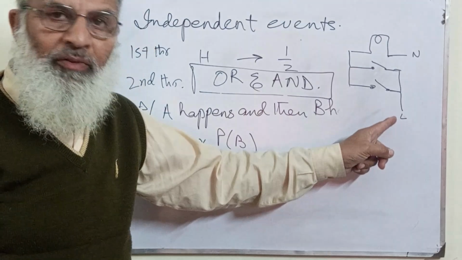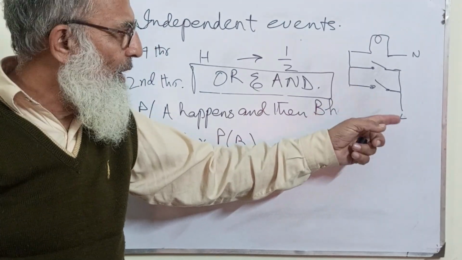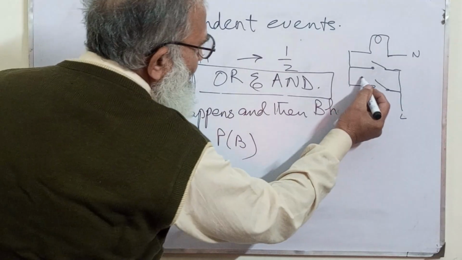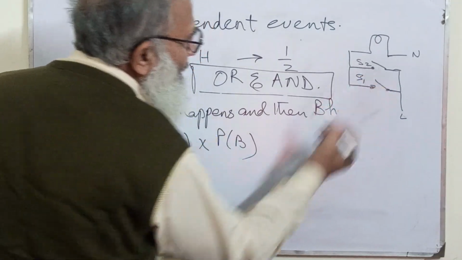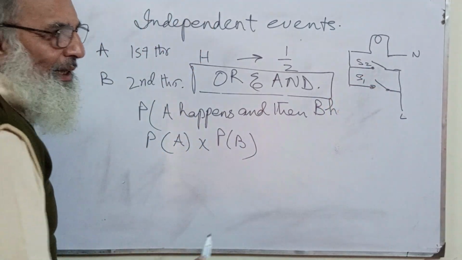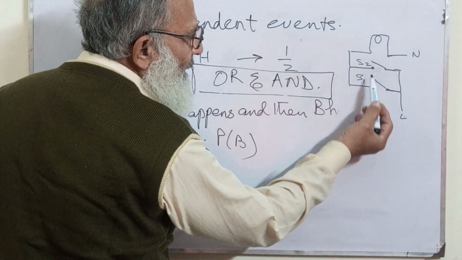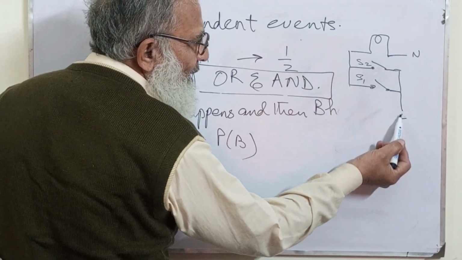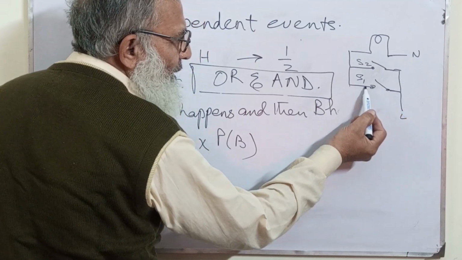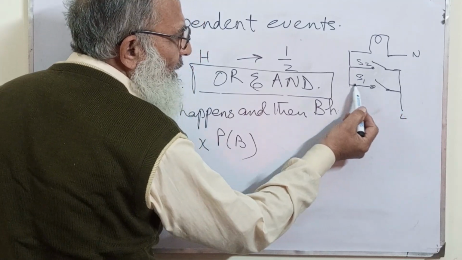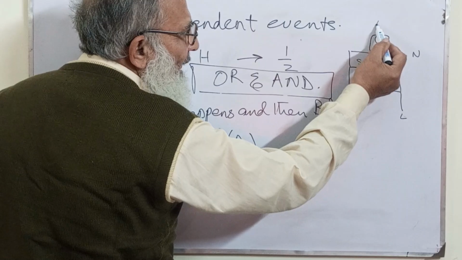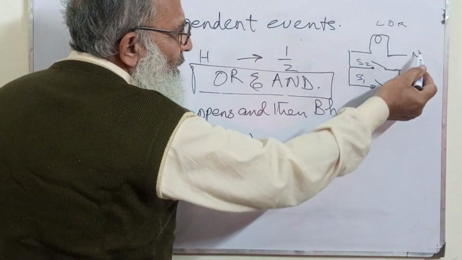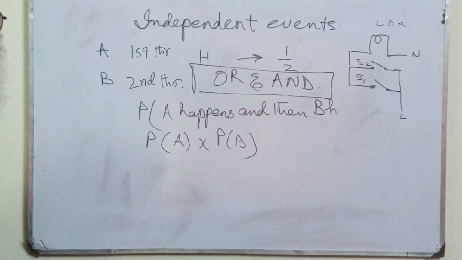Always the phase is given through the switch. Now there are two switches, S1 and S2. If I just put on my S1, the electricity will flow from here to here and light up the bulb, because neutral is separately given over here.